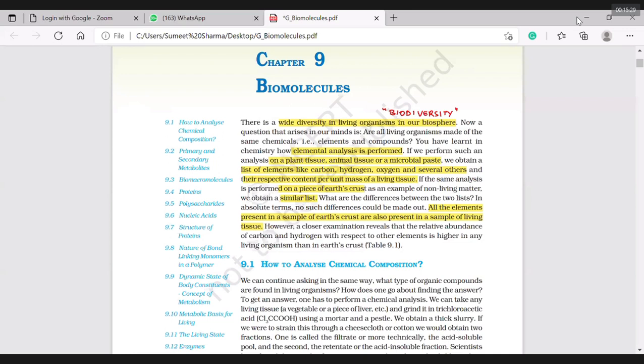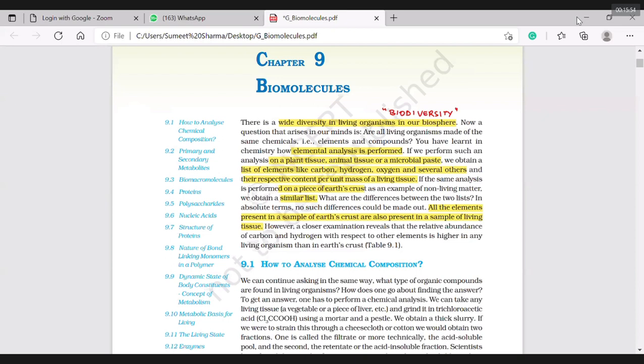But when I dig out the earth crust, I get oxygen in nitrates, nitrites, sulfates, phosphates; they also have oxygen. So the elements in the list of living tissue, maybe 15 or anything, are present in earth crust as well. That is the meaning of the line.